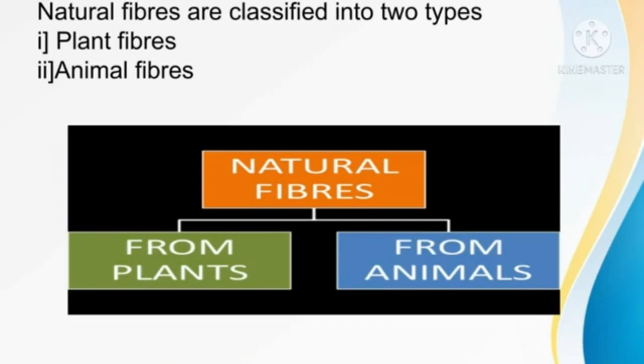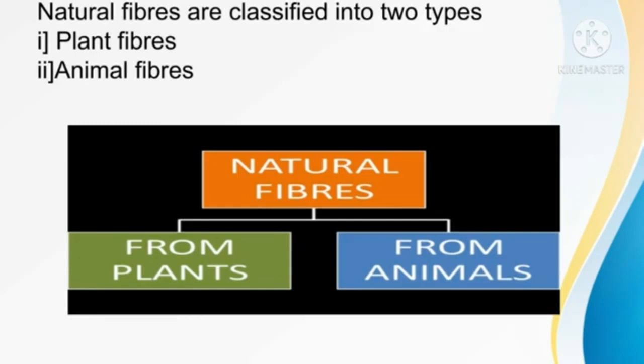Generally, fibers are classified into two types. One is natural fiber, another one is synthetic fiber. Natural fibers are classified into two types. One is plant fiber, another one is animal fiber.